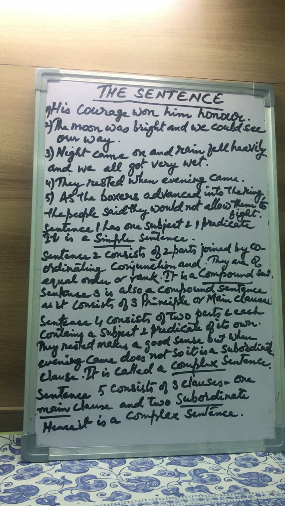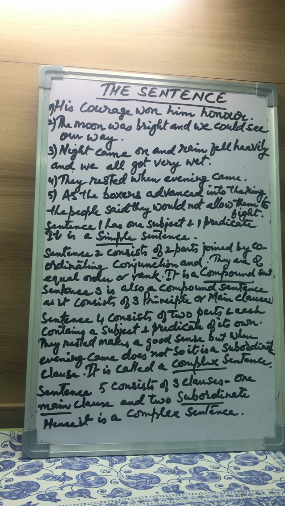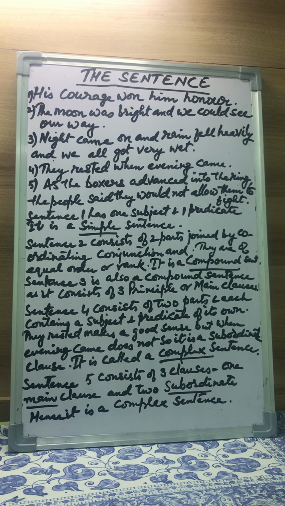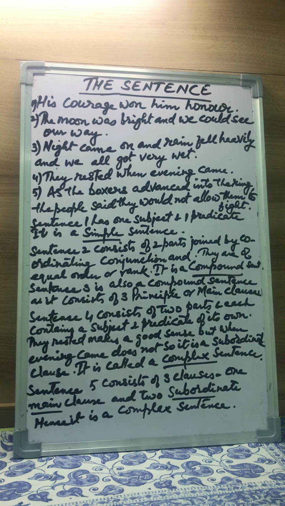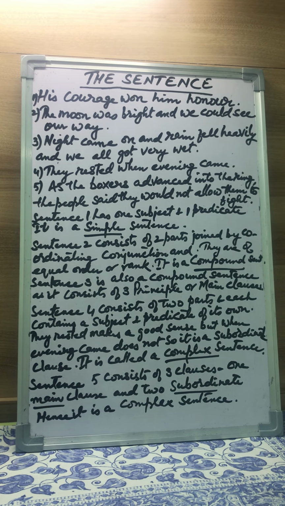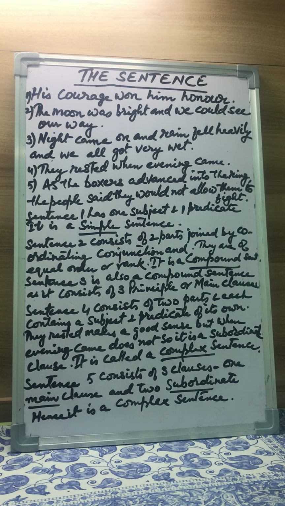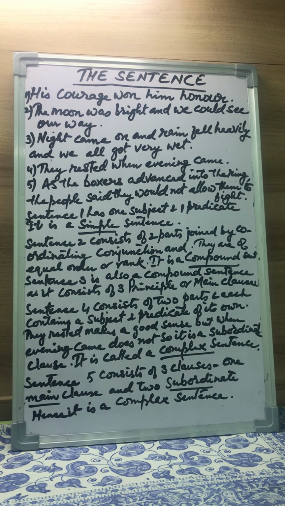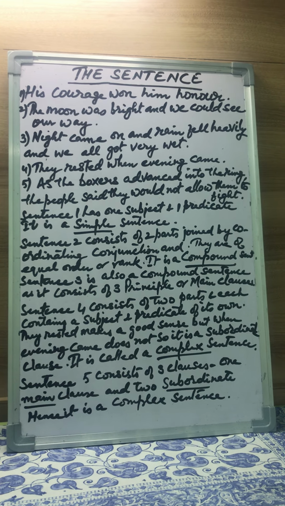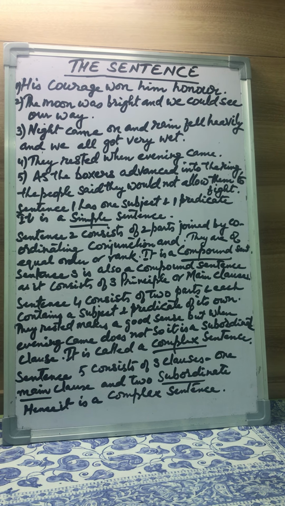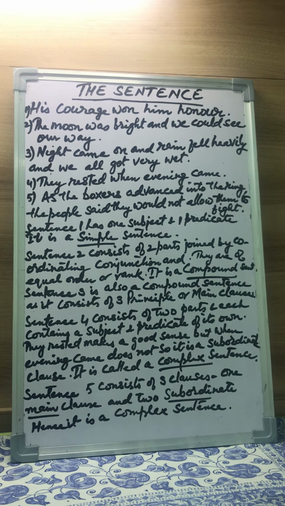Just as in sentence 5, it consists of three clauses. The people said is the main clause. As the boxers advanced into the ring is the subordinate clause, and they would not allow them to fight is another subordinate clause. So in this sentence, the main clause is the people said.